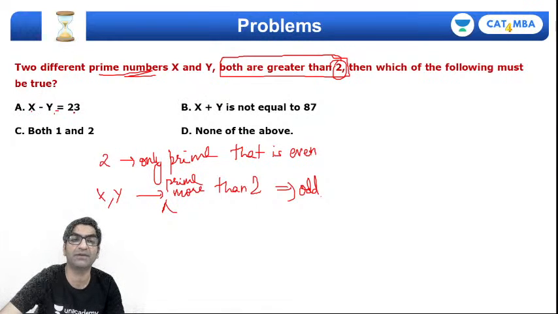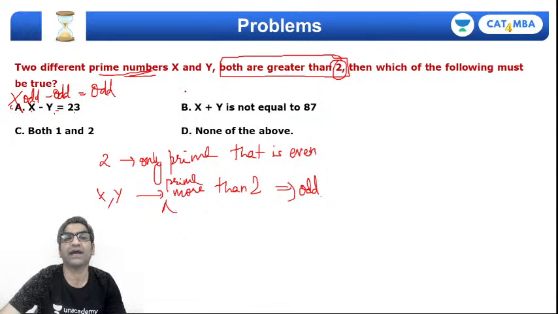Can x minus y be 23? Right? Now think about it. Can odd minus odd be odd? No, this cannot be true. Can odd plus odd be 87, which is also odd? No, it cannot be. And that's what this says, right? It's not equal to this.